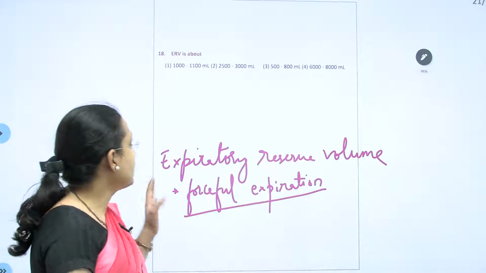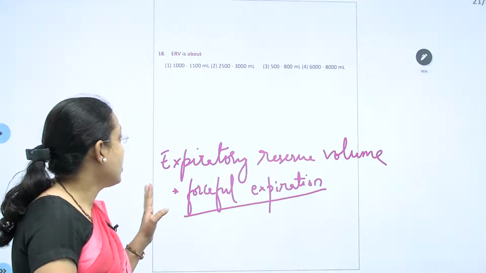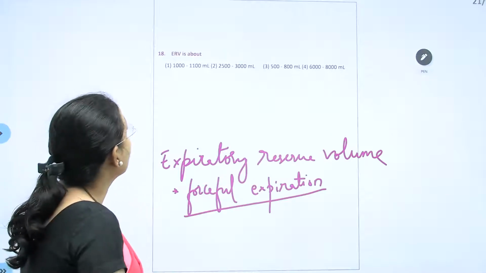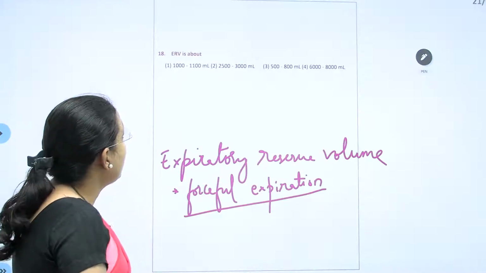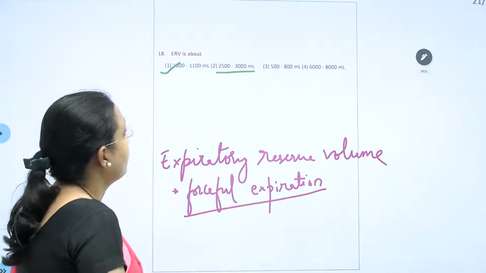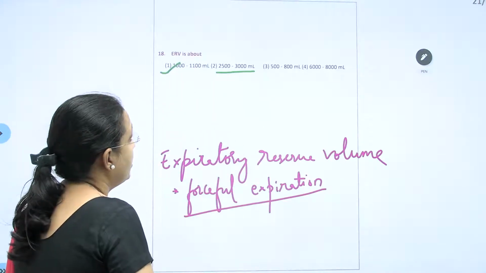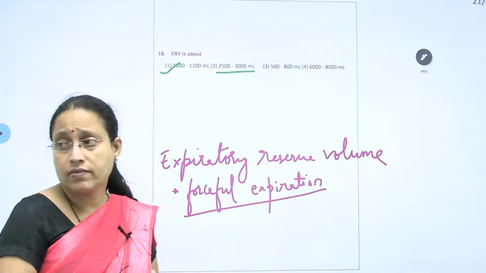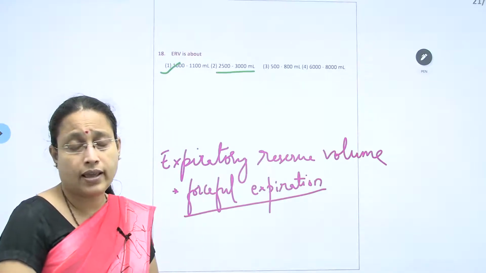So that is called expiratory reserve volume. IRV is this much, so ERV is going to be the first one. So direct values from NCERT have to be taken.